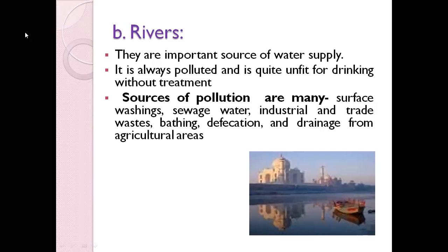Industrial and surface waste, since sometimes they dump all their waste products in the rivers. Then bathing, defecation, and even drainage from agricultural areas. All these sources make river water very polluted and almost unsafe for use. So if you are planning to use it, it needs very proper treatment and purification, and only then will you be able to use this river water.